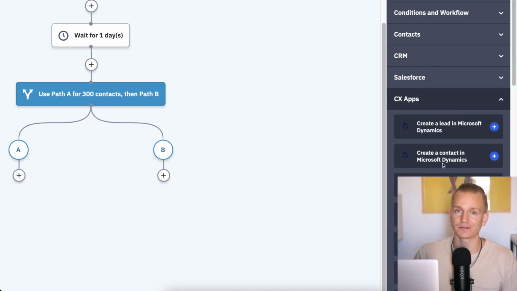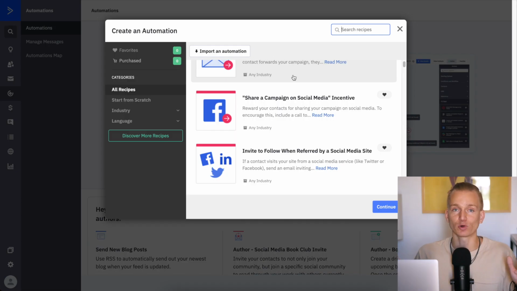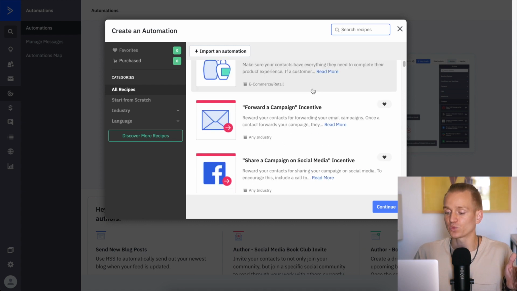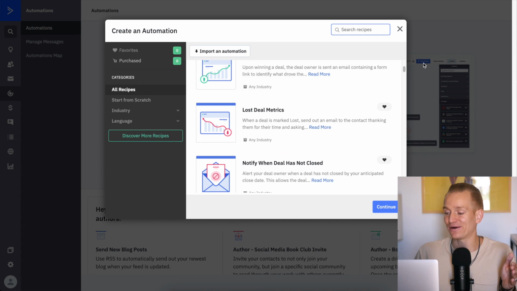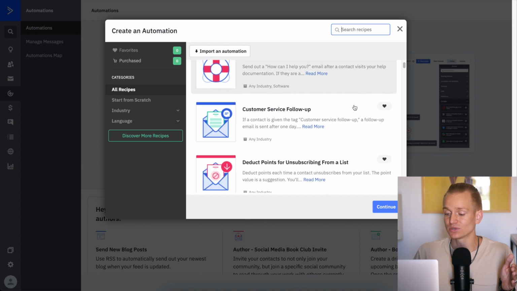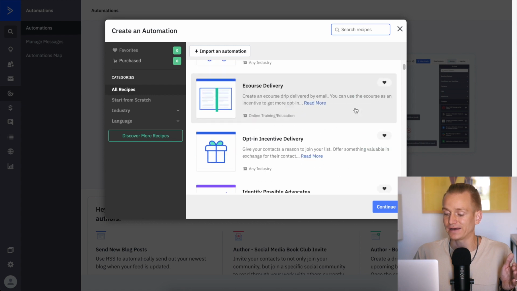And they also have all of these different apps. So if you're already using some apps and you want to connect them with your email marketing and very easily integrate them into your email marketing automations, you can do that with ActiveCampaign, and this is where it's super advanced. And with ActiveCampaign in general, you have these so-called automation recipes, and this is basically the same sort of templates that you have with GetResponse, but here you have an insane amount of these templates. As you can see, there are probably hundreds and hundreds. And these ones are actually very advanced. These are the kind of templates that you're not going to find anywhere else.